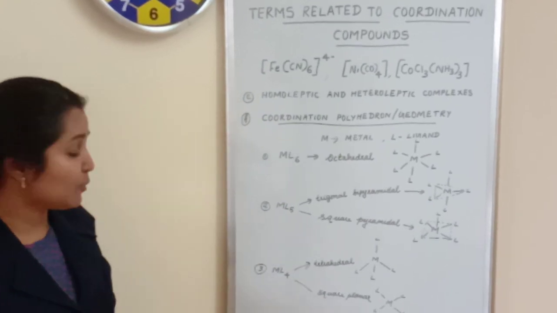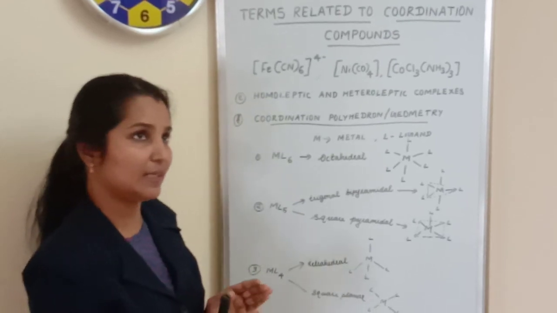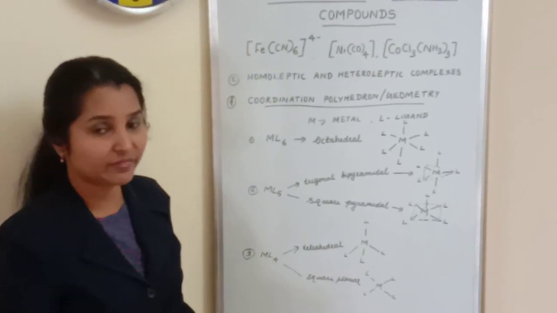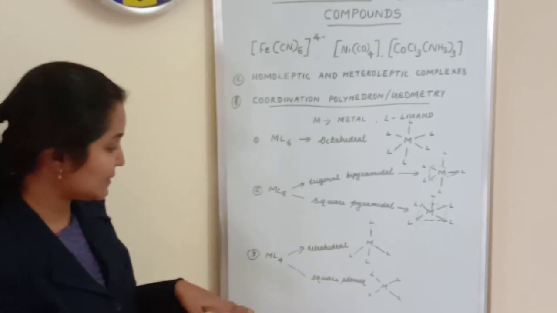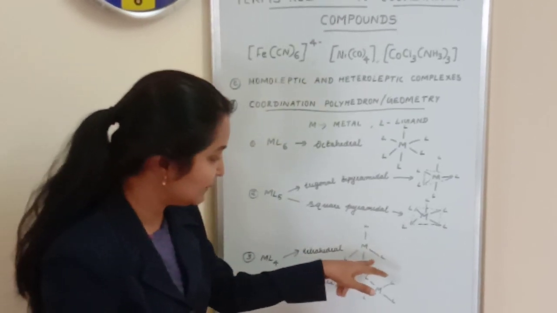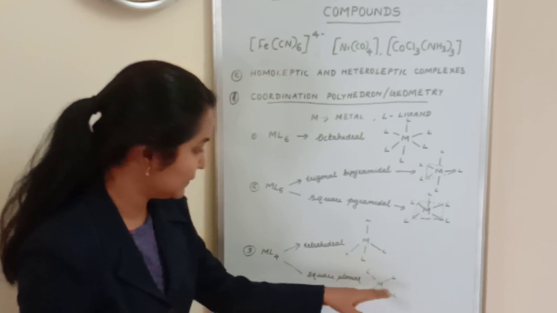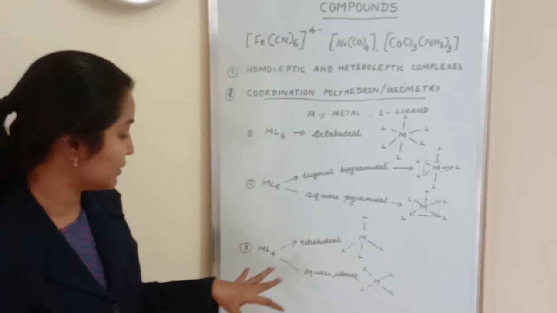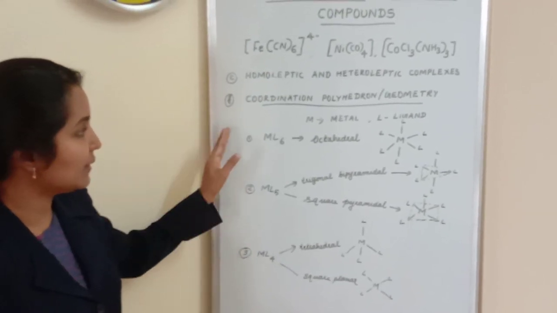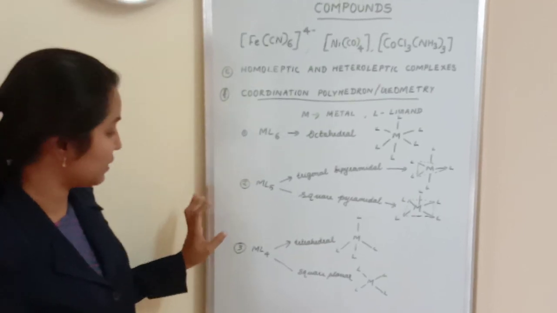Now the next possible arrangement is for ML4. ML4 means one central metal atom or ion is surrounded by 4 ligands. In that case also we have 2 possible geometries, tetrahedral and square planar. Tetrahedral will be like this, and square planar will be like this, like a square. So these are the 2 possible geometries in the case of ML4 type coordination compounds. So these are the possible geometries in the case of different types of coordination compounds we come across.